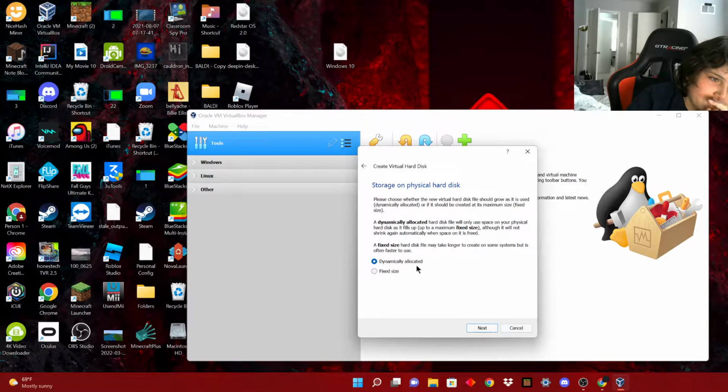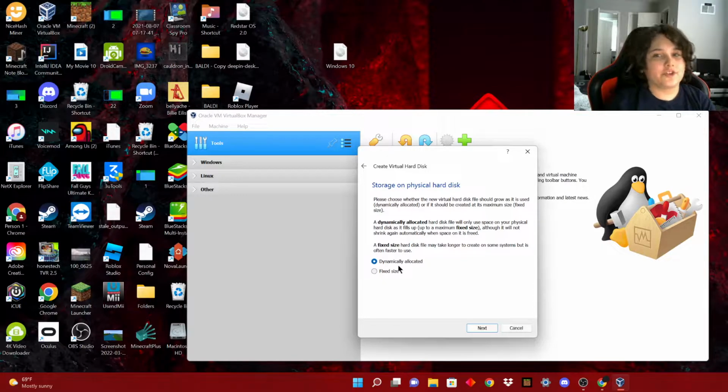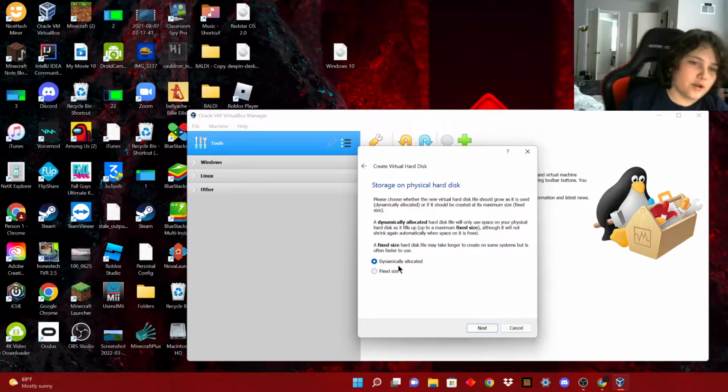VDI, dynamic. Okay, so here's what these are. Dynamically allocated means that you can set a limit of how much the virtual machine can use, but it'll fill up slowly as you put stuff on it. And the fixed size means that no matter what, from the host OS, which is your operating system, it's always going to look like 50 gigabytes, no more, no less. Also, fixed size takes a little bit longer to make, so I'm just going to do dynamically allocated.